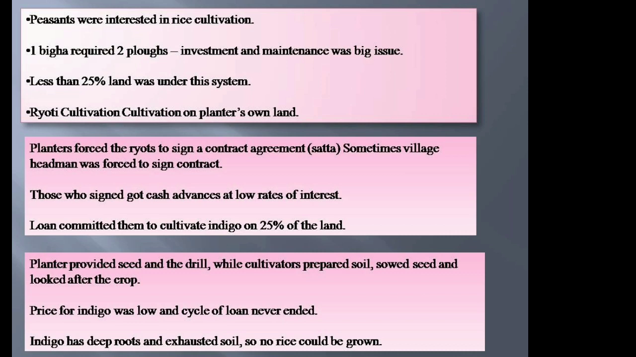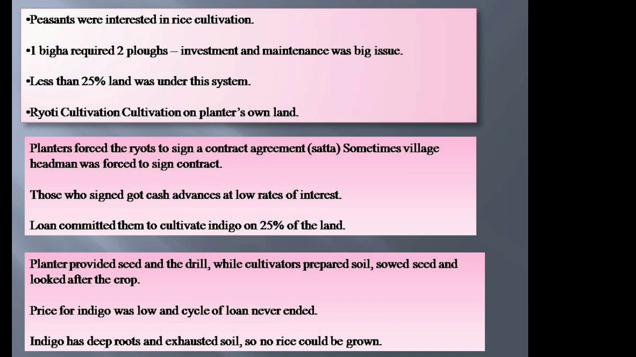So, less than 25% of the land producing indigo was under this system. The rest was under an alternative mode of cultivation called the Ryoti system. Let's see the indigo on the land of Ryots. Under the Ryoti system, planters forced the Ryots to sign a contract, an agreement called Satta. At times, they pressurized the village headmen to sign the contract on behalf of the Ryots.